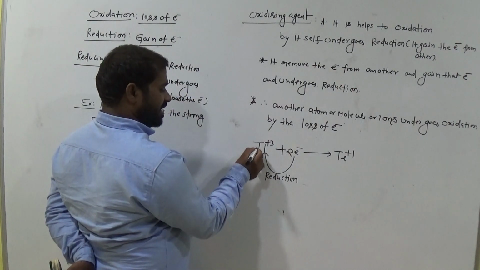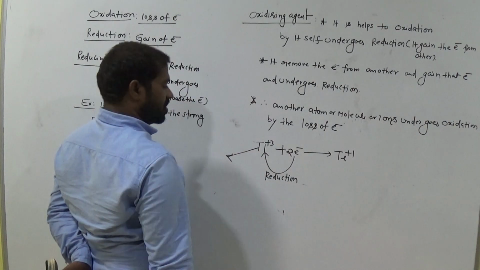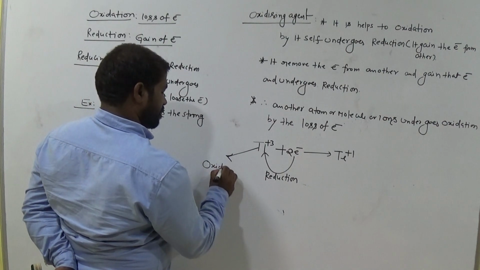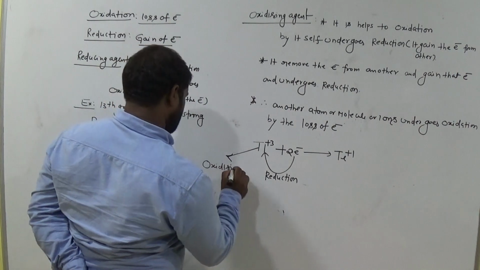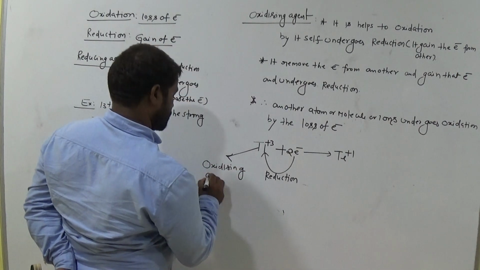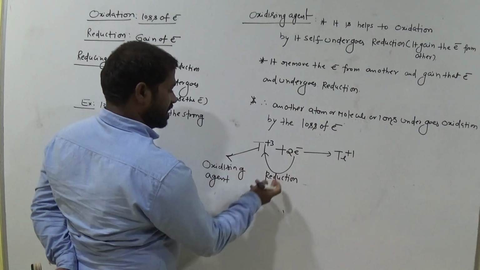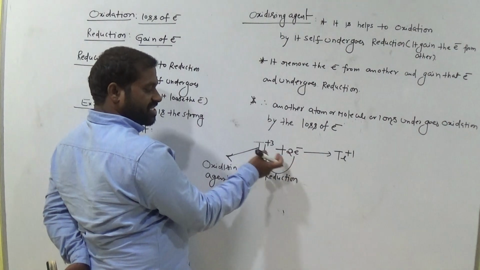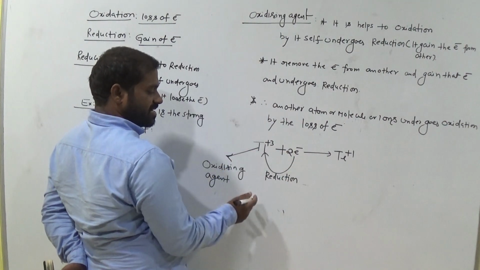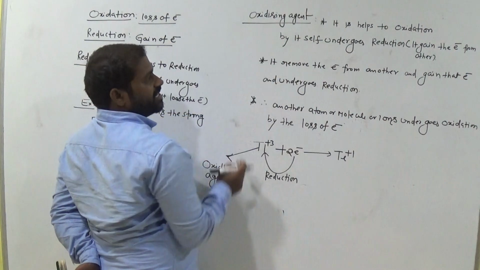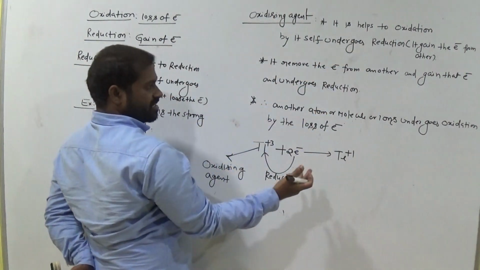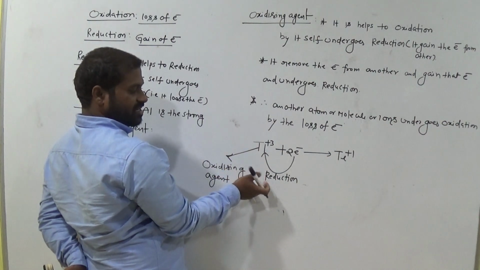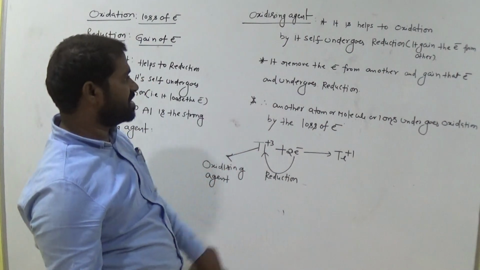Now gaining of electron means it is called oxidizing agent. It gains the electron from others. Now another compound undergoes oxidation. Now thallium undergoes reduction. Okay. So now what is an oxidizing agent? It helps the oxidation by gaining the electron. By gaining the electron itself undergoes reduction. Okay. So now it is called oxidizing agent.